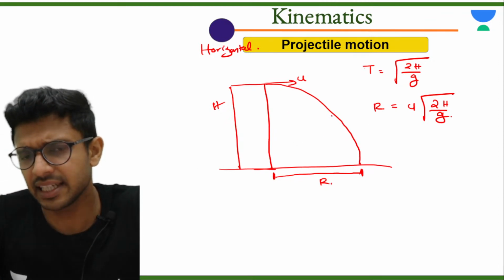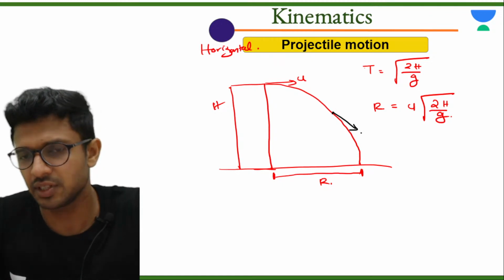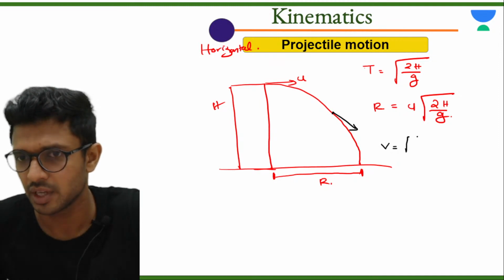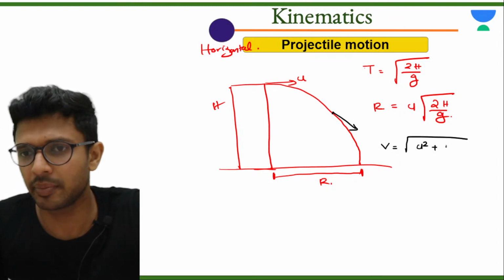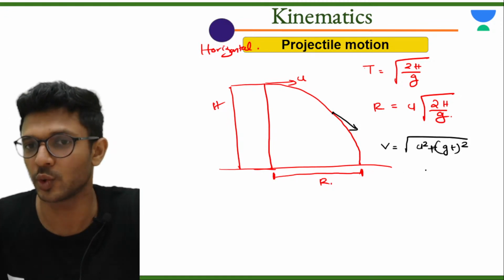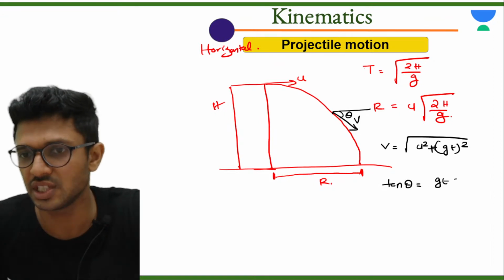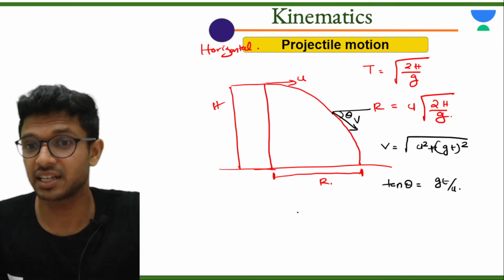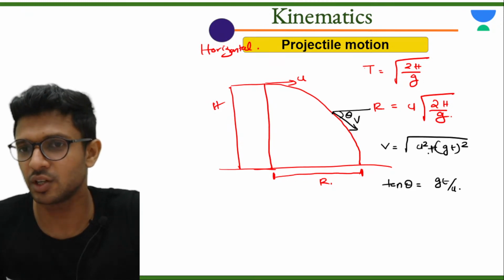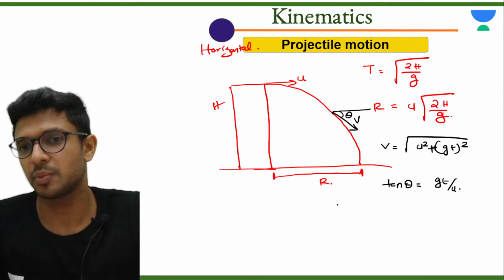Now again, let's say the particle is at some random point here. You want to find the velocity v. The velocity v is equal to root of u square plus (gt) the whole square. And if you want to find out the angle made by the velocity with the horizontal at that point of time, tan theta is equal to gt divided by u. Write this also, very important. Okay, v is equal to root of u square plus (gt) the whole square. Tan theta is equal to gt divided by u.